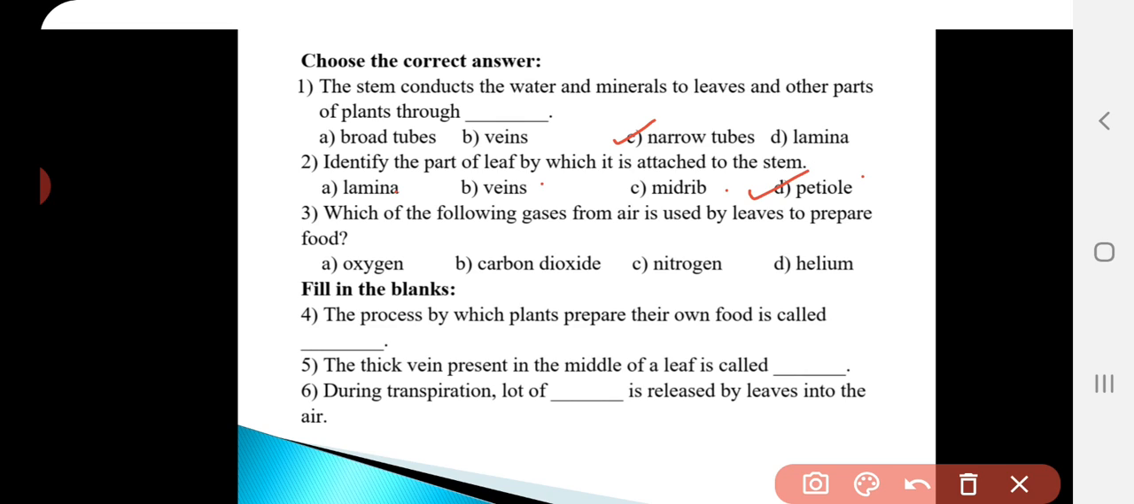Third question, which of the following gases from air is used by the leaf to prepare food? Options are oxygen, carbon dioxide, nitrogen, helium. So which gas is used for preparing food? It is carbon dioxide. Option B. Fill in the blanks. The process by which plants prepare their own food is called. So what is the process called? It is photosynthesis.